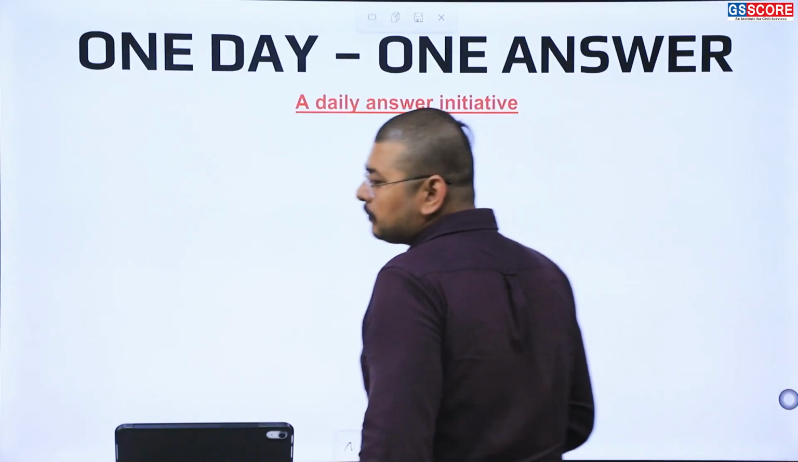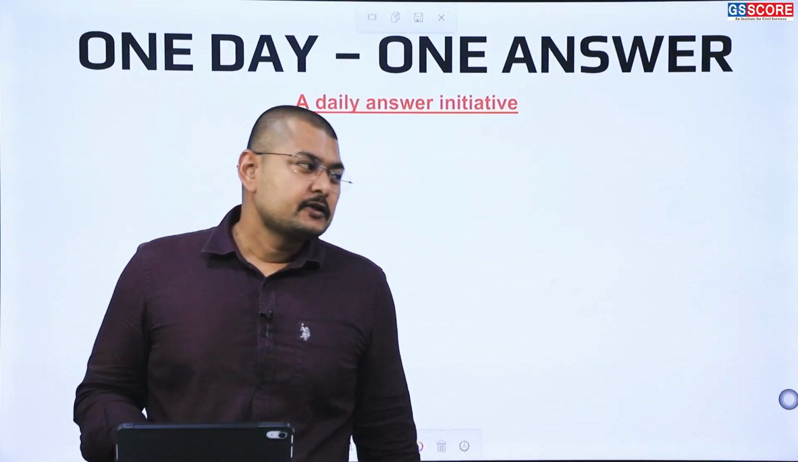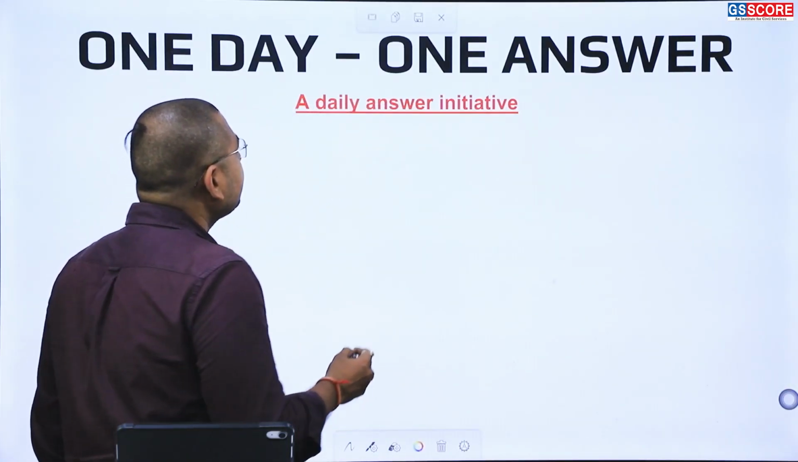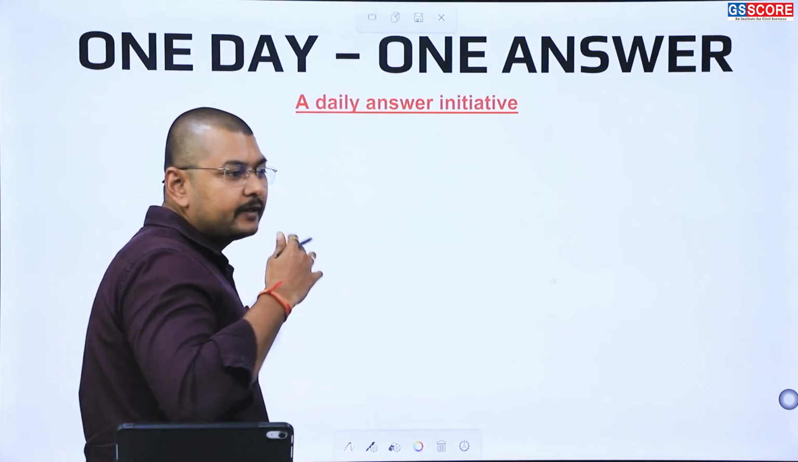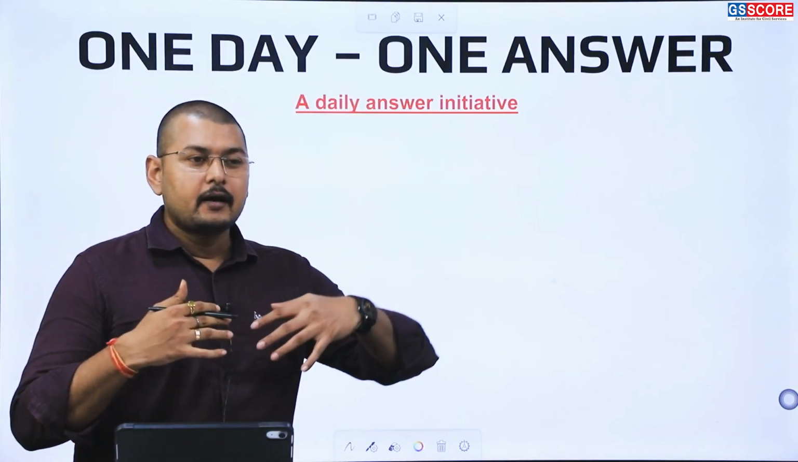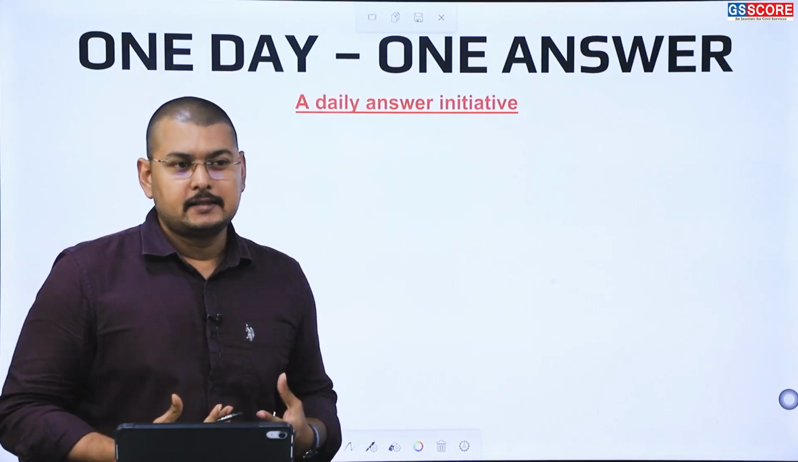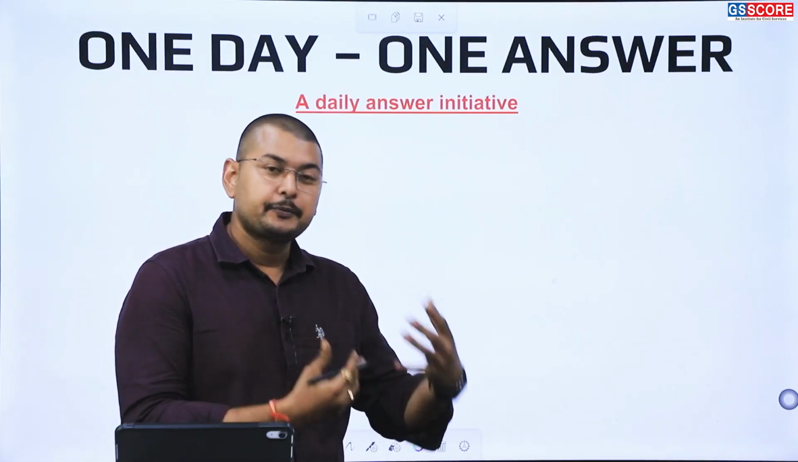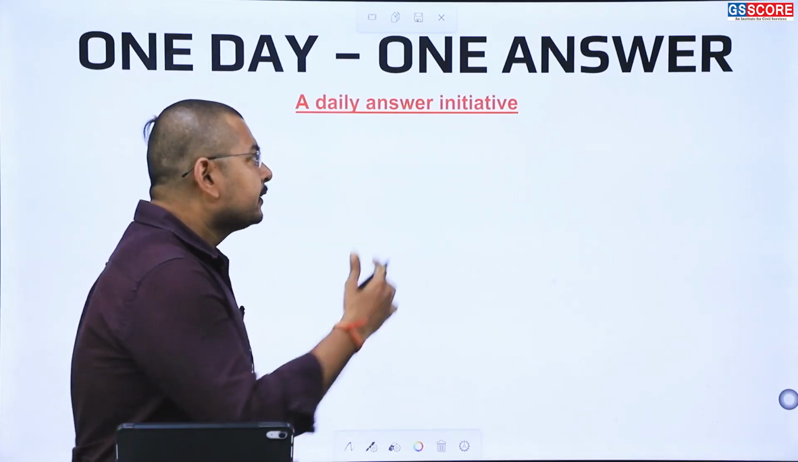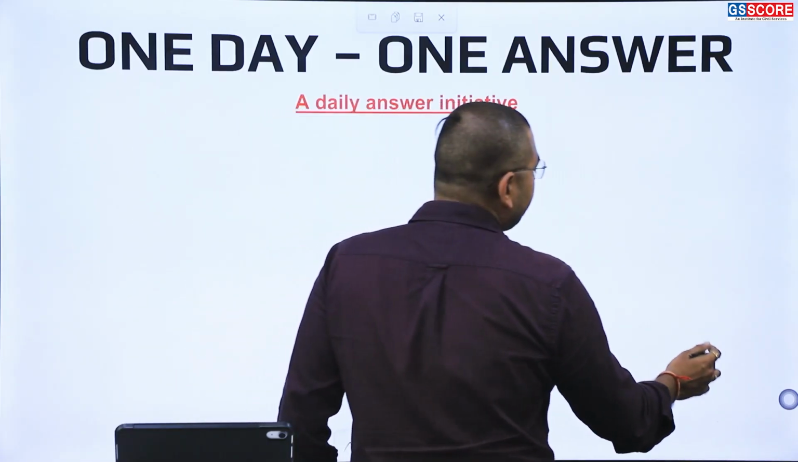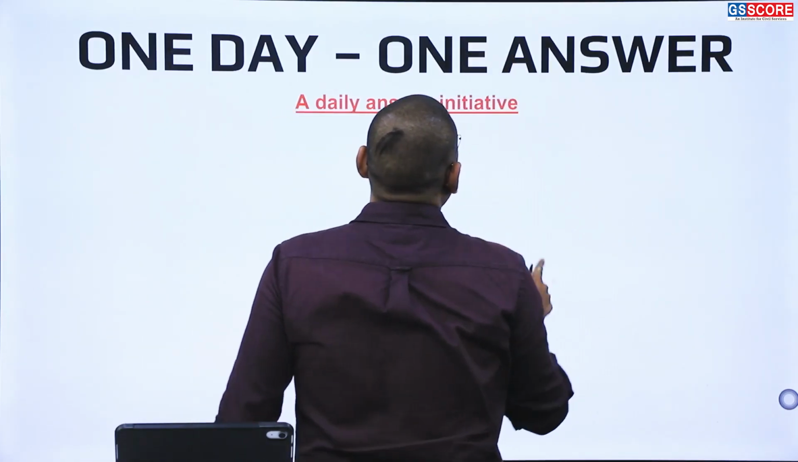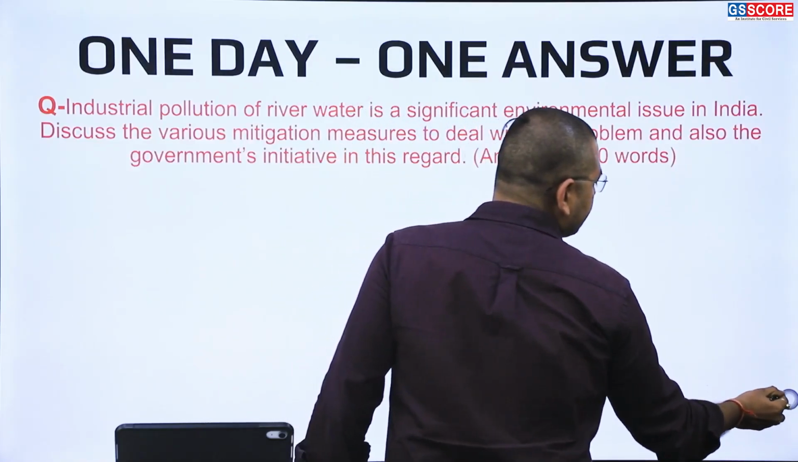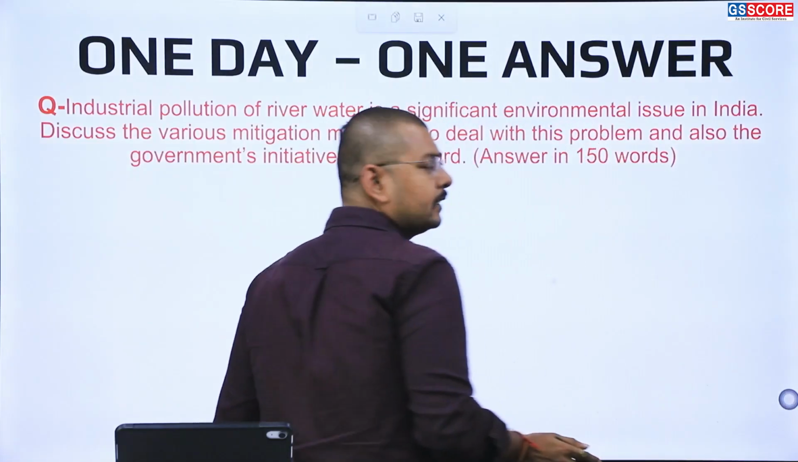That is from GS paper 3. Basically, this is one of the initiatives where we are trying to understand how to improve the answers to the questions which are asked in the UPSC examination. So without taking much time, I will move directly to the question, and we'll be discussing the concept, structure and how to write the answer.